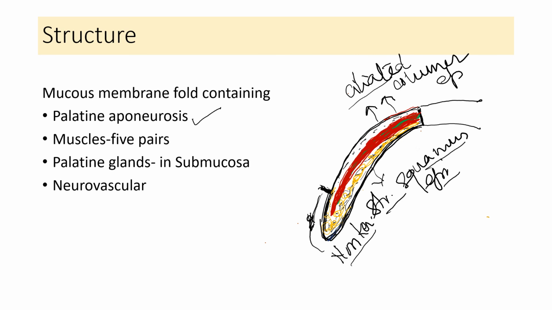Okay, so we will get the taste buds on the oral mucosa. So this is the composition of the soft palate. So mucous membrane fold containing the palatine aponeurosis, 5 pairs of the muscles which form soft palate. There are palatine glands in the submucosa with the neurovascular bundle within it. So that's the complete soft palate. Okay, composition.